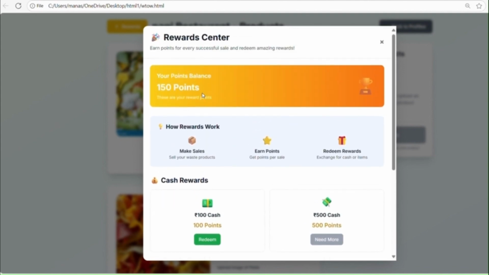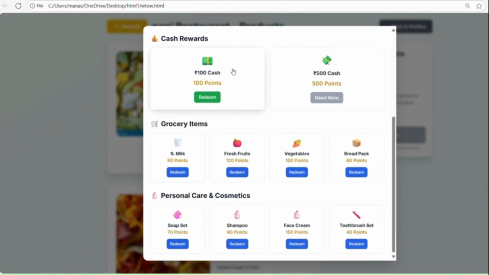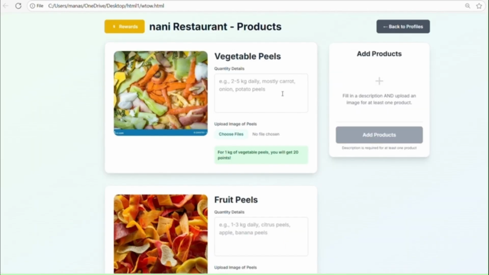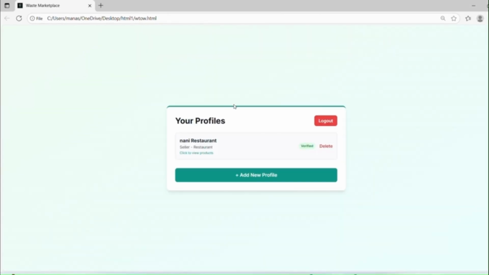You can redeem these points in the form of cash or in the form of grocery items. With 100 points you can redeem cash, or you can choose grocery items like 1 liter milk, fresh fruits and vegetables, and personal care items such as a soap set and shampoos. Some people see a pile of discarded peels and think waste. We see a pile of peels and think net worth. Now we need to go back. Now I have clearly explained the seller page.